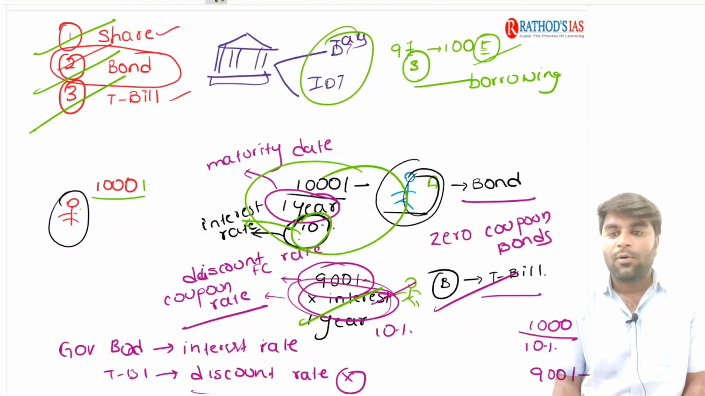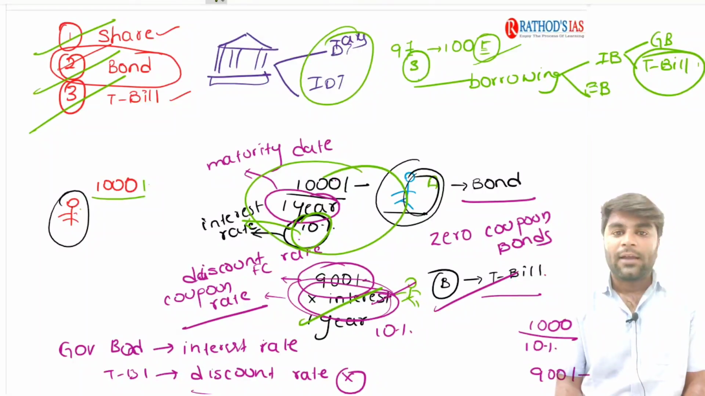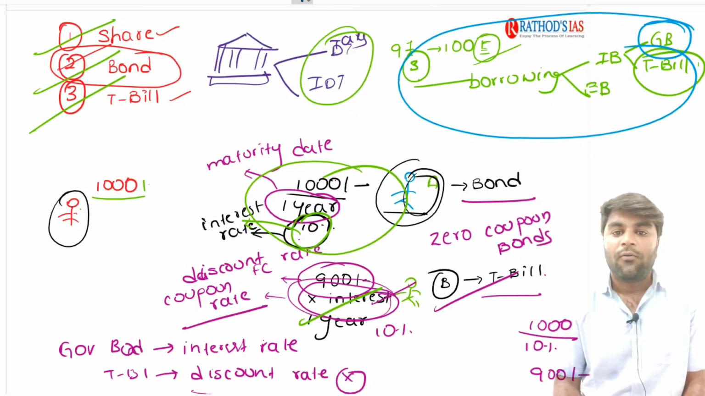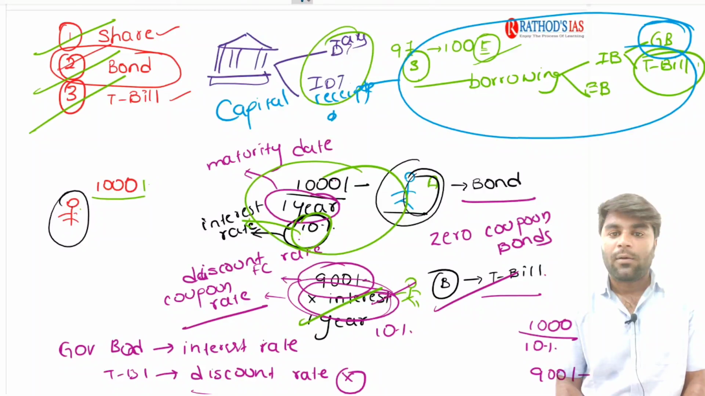Now, the borrowings are of two types: internal borrowings as well as external borrowings. In internal borrowings, what are the two major tools the government uses? Government bonds as well as treasury bills. For short-term loans, the government goes for treasury bills, and for long-term loans, the government goes for government bonds. And all these borrowed amounts form the capital receipts of the Government of India.